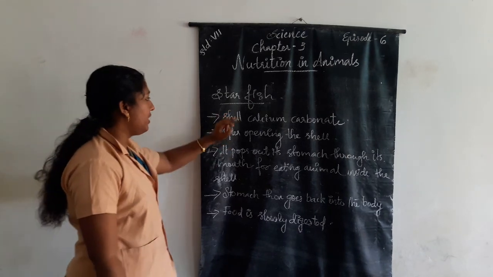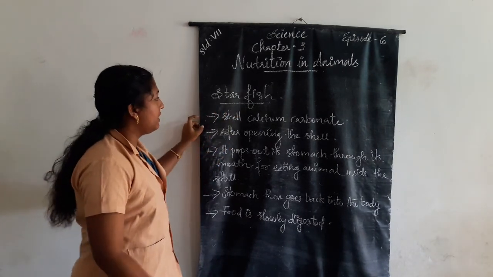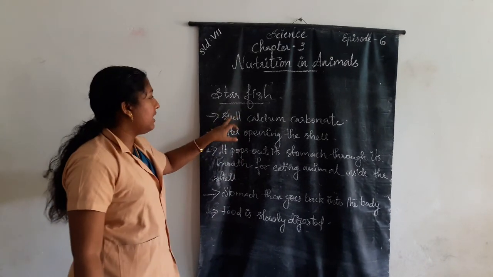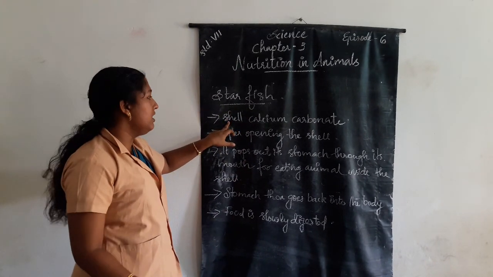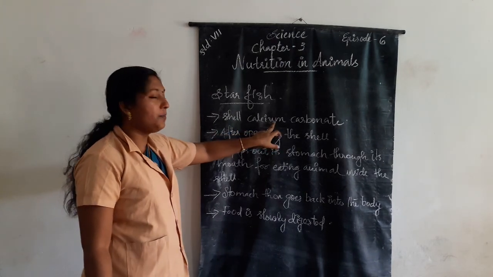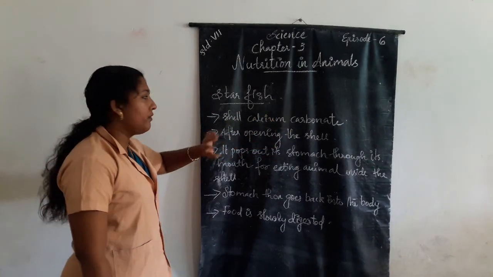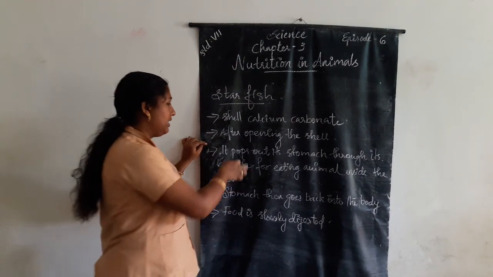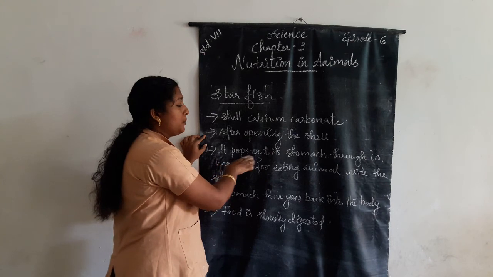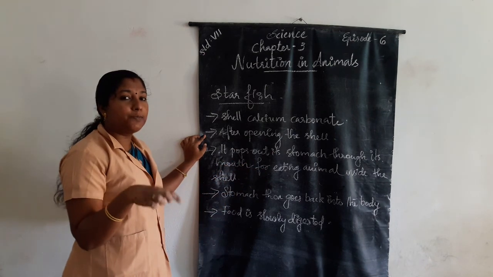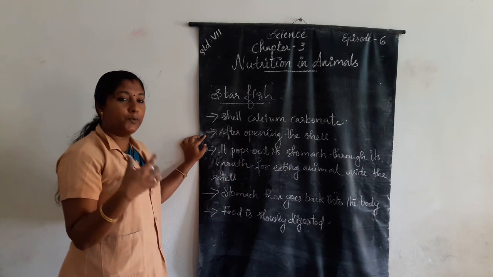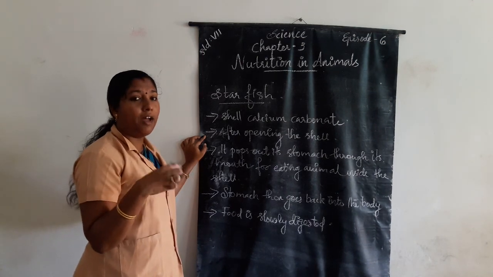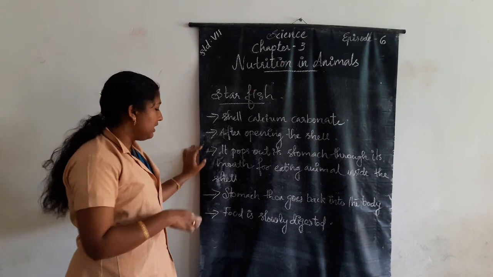Another example is starfish. The mode of taking food by starfish: inside the starfish, a shell is present, and the shell is made up of calcium carbonate. After opening the shell, the starfish pops out its stomach through its mouth for eating the animal inside the shell.